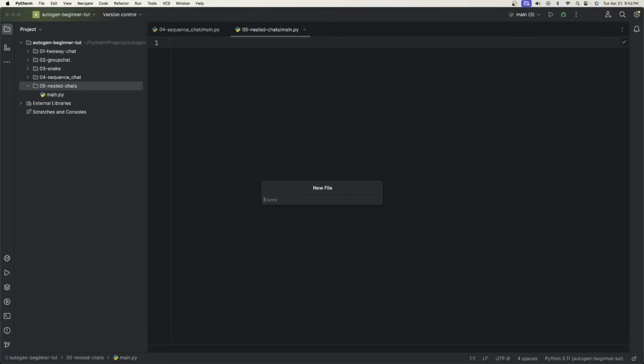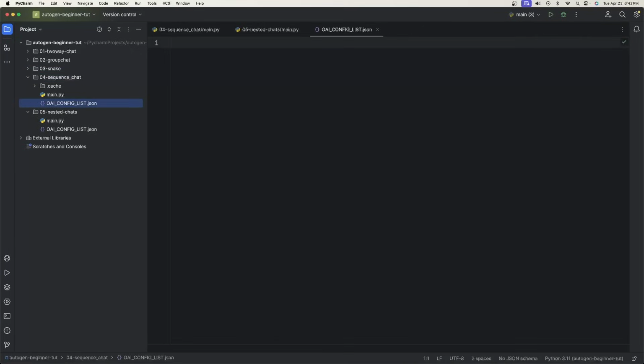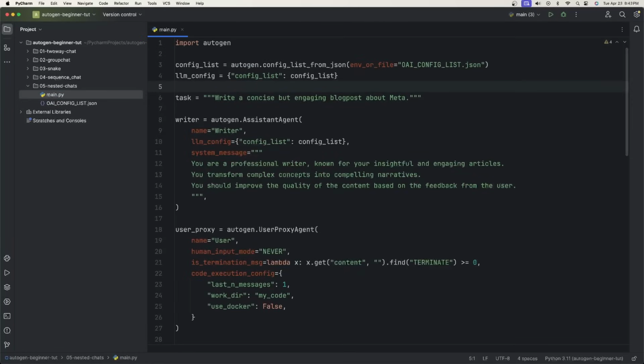And we'll also create a new openai config underscore list.json file. This is going to be a little repetitive. I understand we've done this a few times already. So what you could do is just go up to a previous directory and copy paste that config list into this new one. Okay, so I just copy pasted this code and I'll run through it again.